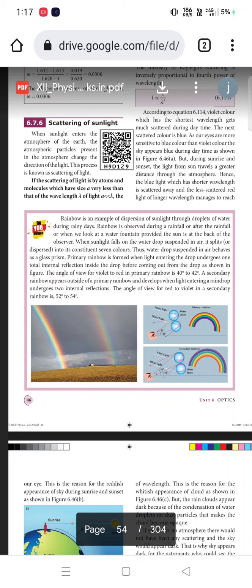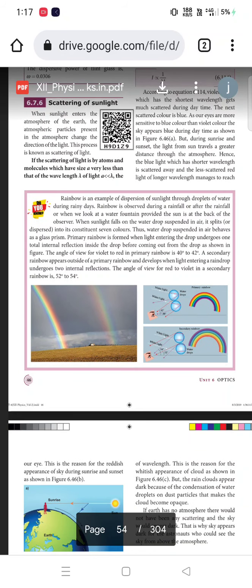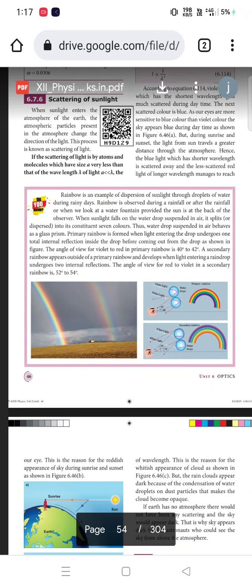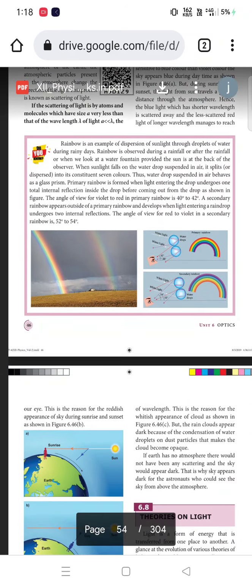So for that reason, during sunset and sunrise, let me read it once. The blue light, which has the shorter wavelength, is scattered away, and the less scattered red light of longer wavelength manages to reach our eye. This is the reason for the reddish appearance of the sky during sunrise and sunset.